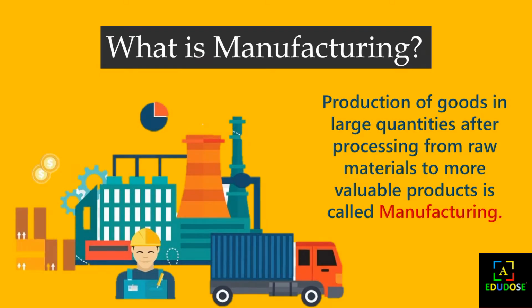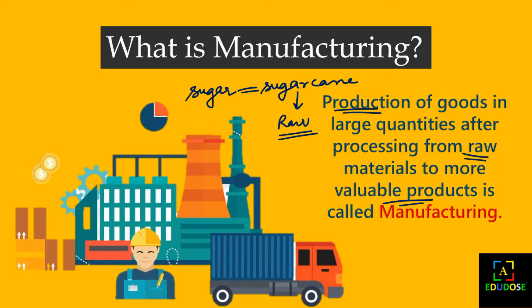Manufacturing, you can say, is just the production of goods by processing raw materials into valuable products. As we have seen, the sugar that we use in our daily lives is produced from sugar cane. So the raw material used for making sugar is what? The sugar cane. When the sugar cane is processed, it is made into sugar, which is a more valuable product that we use instead of the sugar cane.